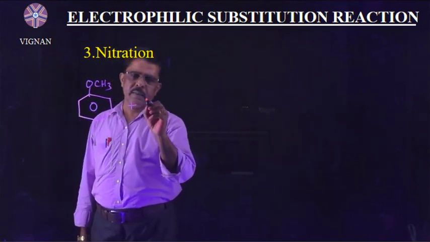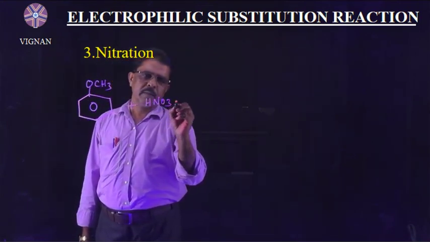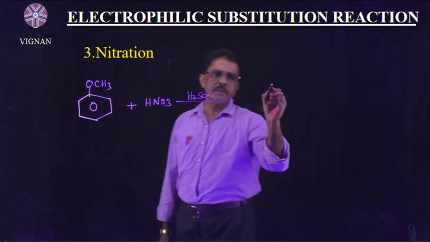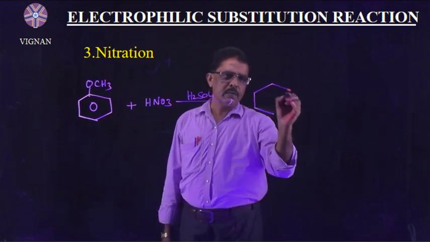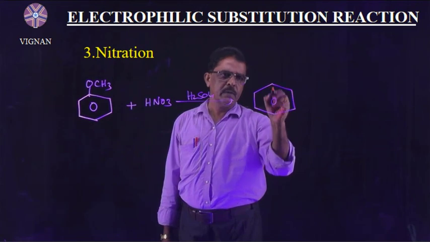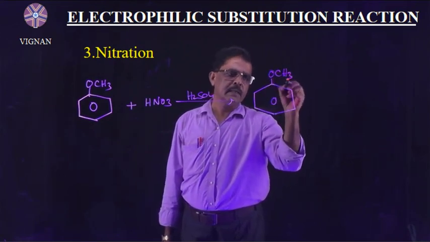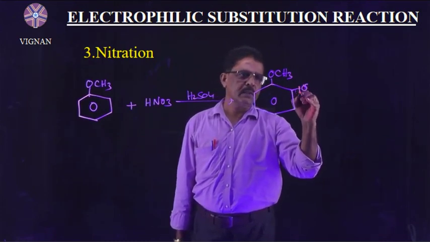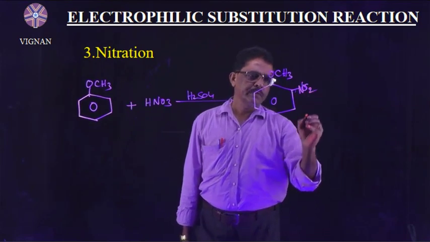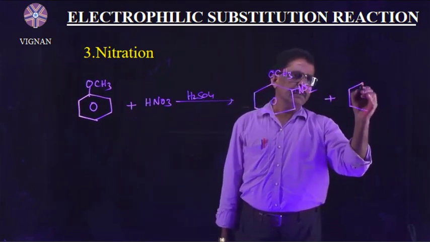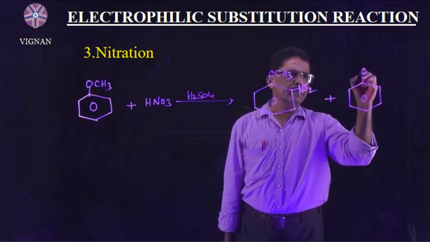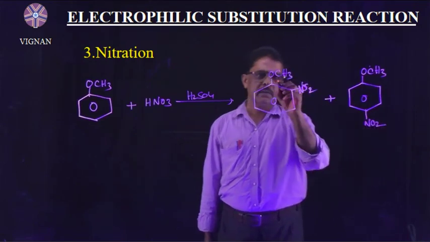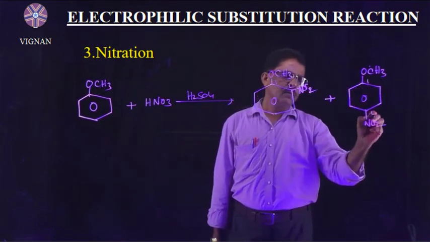This reacts with concentrated HNO3 in the presence of sulfuric acid and gives ortho-nitroanisole, with a nitro group introduced at the ortho position, and at the para position also. There are two possibilities: the substitution takes place at the 1-2 position and the 1-4 position.